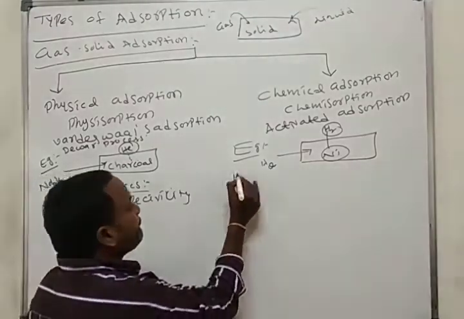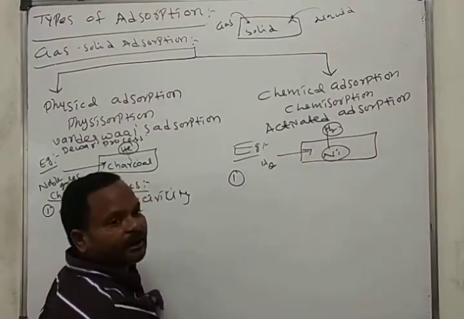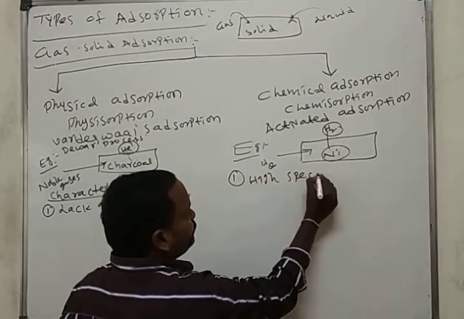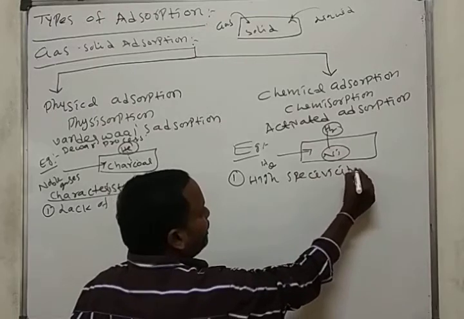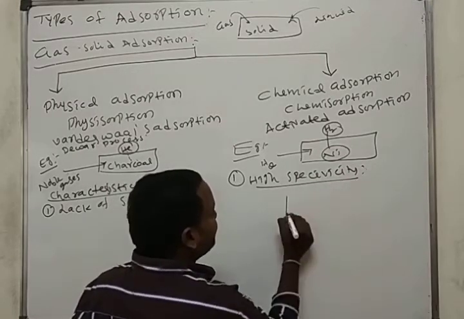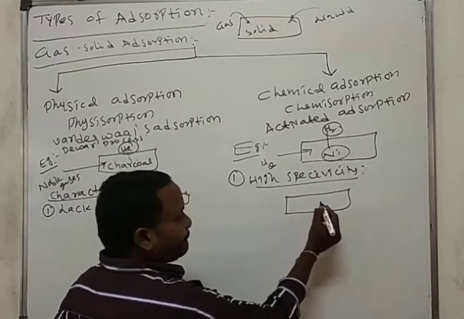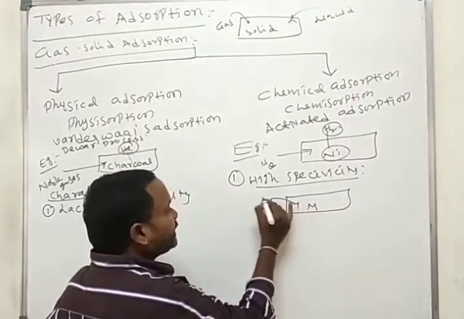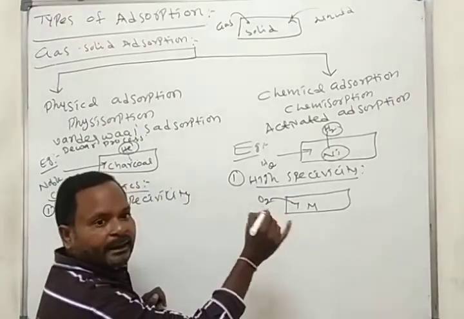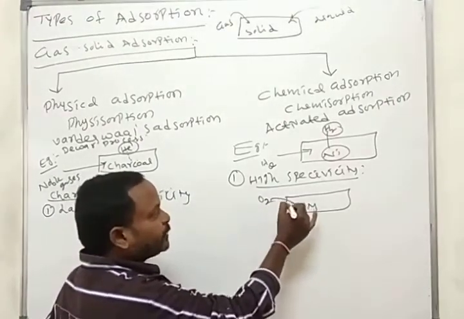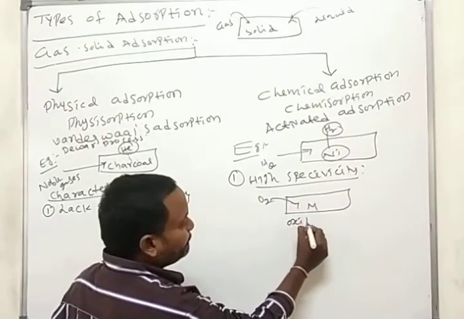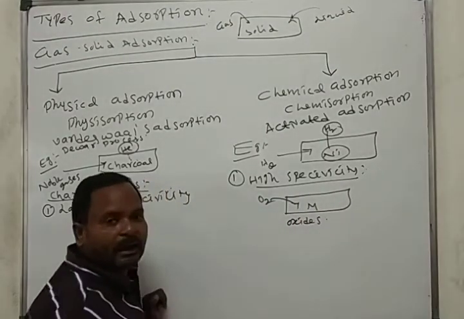Now the characteristics of chemical adsorption: high specificity. That means I am taking one metal. If I pass oxygen gas, we have chemical forces between oxygen and metal forming the oxide.